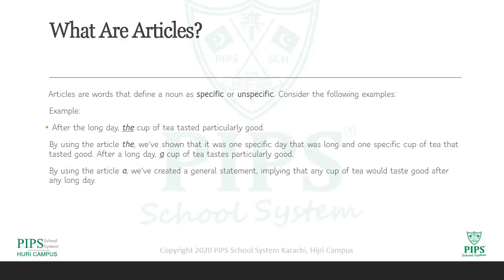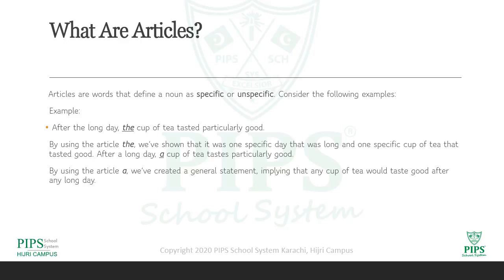There might be so many cups of tea, like everyone makes a different kind of cup of tea. So in this sentence they are telling about the specific cup of tea, that only that cup of tea tasted good, the others might not.